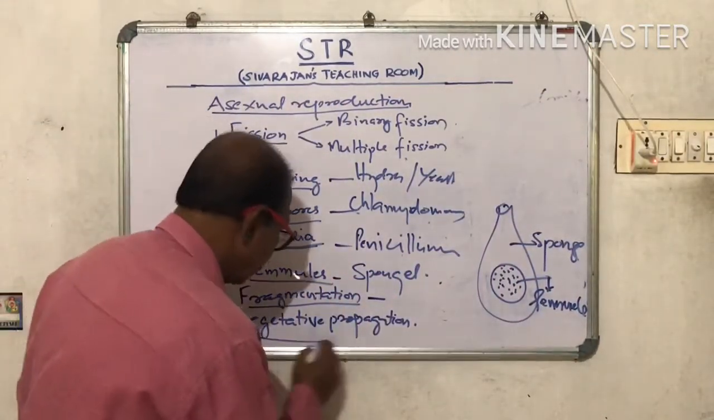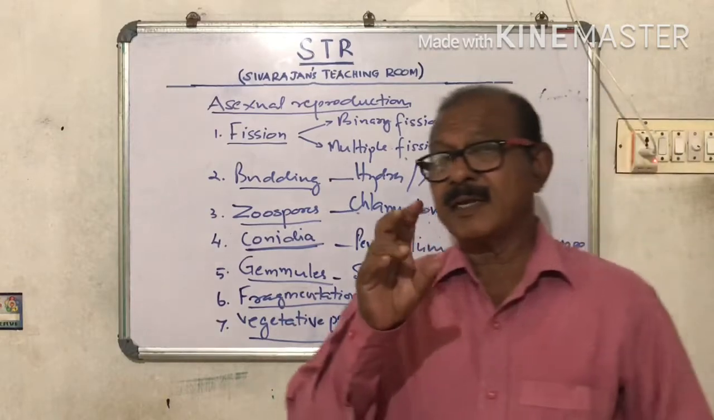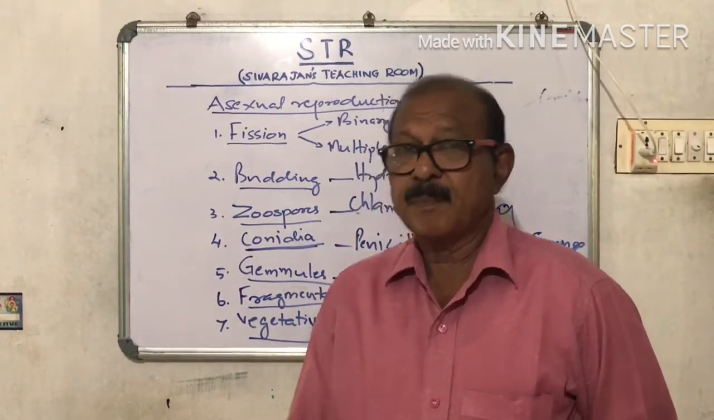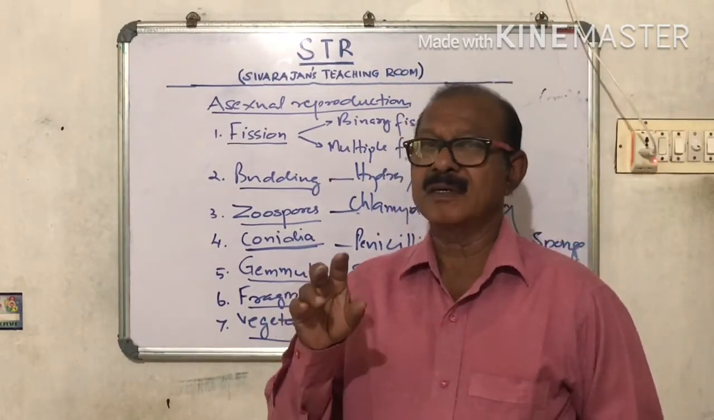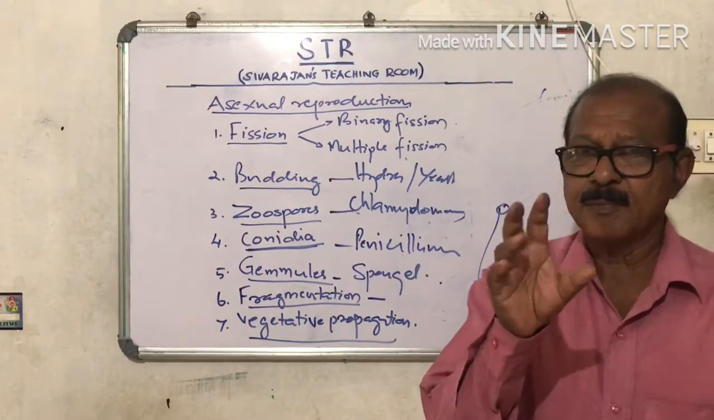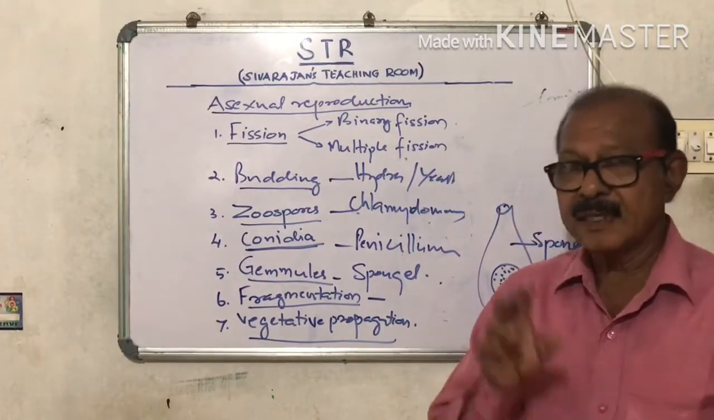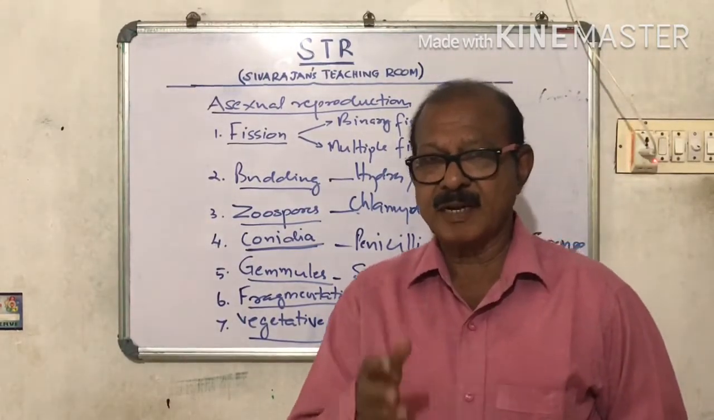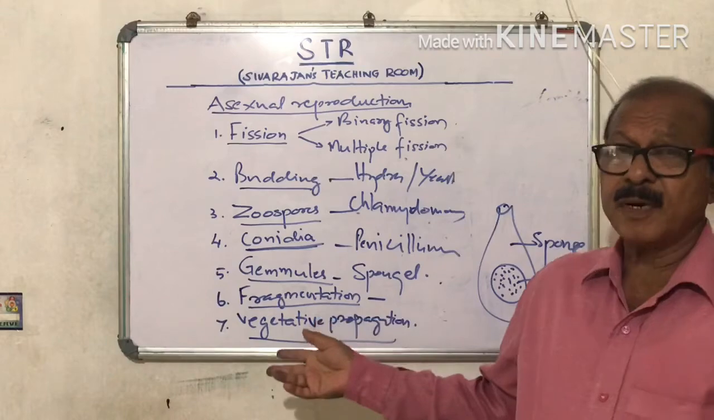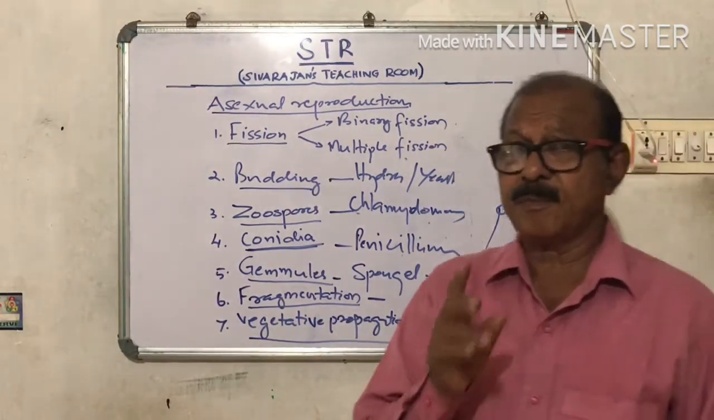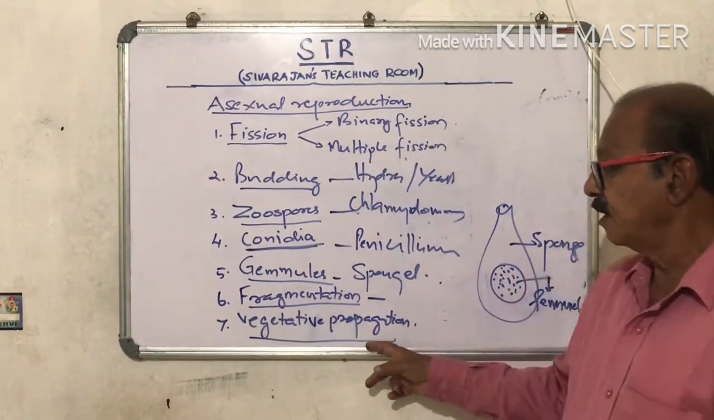Then vegetative propagation. What is vegetative propagation? If we look at the body of a plant, the plant body can be divided into 2 major parts. Vegetative part and reproductive part. The flowers are the reproductive parts, we know, the sexual reproduction in plants. The other parts, the roots, stem, leaves, etc. are the vegetative parts. So some of the vegetative parts of a plant help in reproduction.